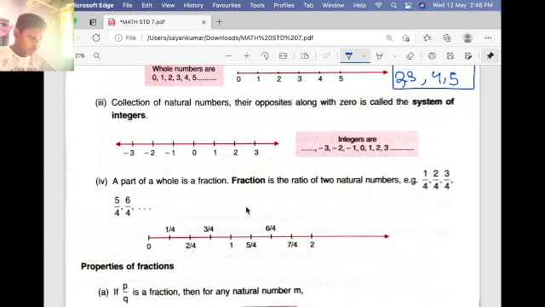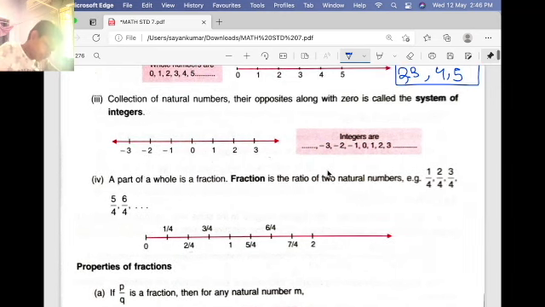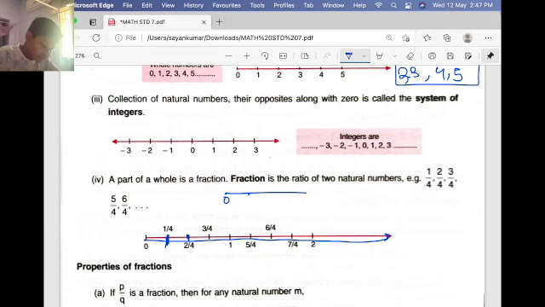Now let's go down. What are fractions? A fraction is the ratio of two natural numbers. If I write the number line, here is the number line, given 0. Here we have one half. Let me draw one number line. This is 0, this is 1, this is 2, this is 3.